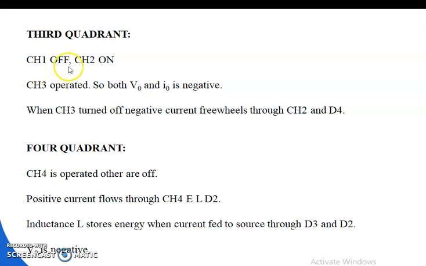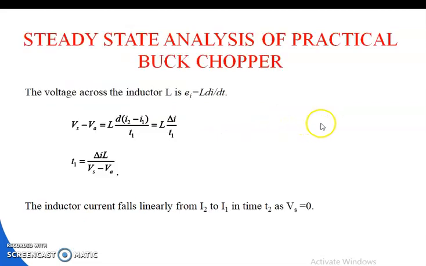Third quadrant: CH1 is off, CH2 is on, CH3 operated, so both V0, I0 are negative. CH3 turning off, negative current prevails through CH2 and D4.